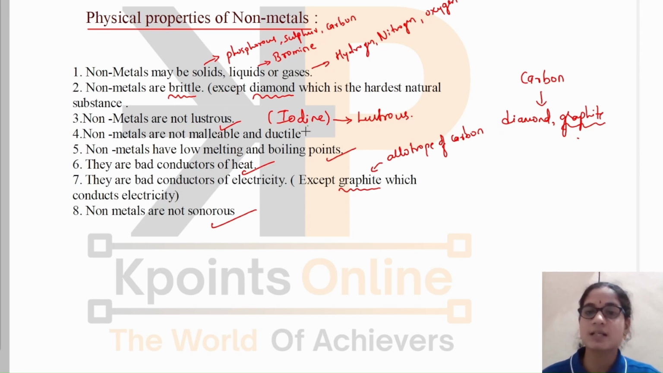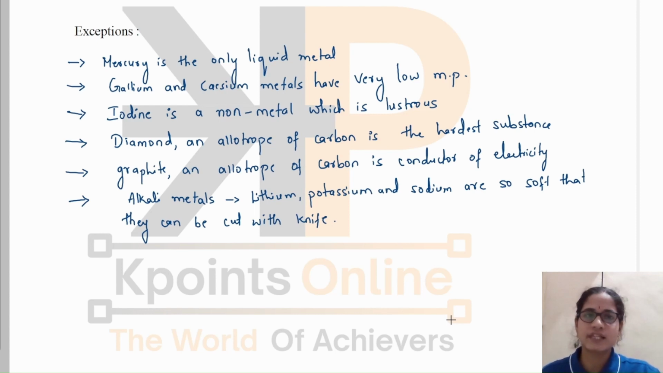You should remember some of the exceptions given here. Okay, so let us recall some of the exceptions. Mercury is the only liquid metal. Gallium and cesium metals have very low melting points, so low that they will melt even when kept on the palm of our hand. Iodine is a non-metal which is lustrous.